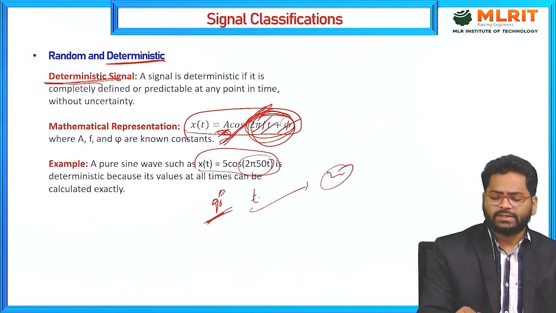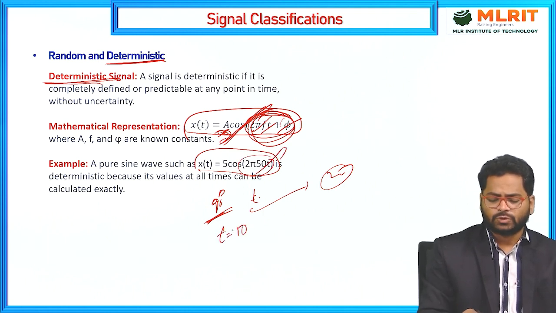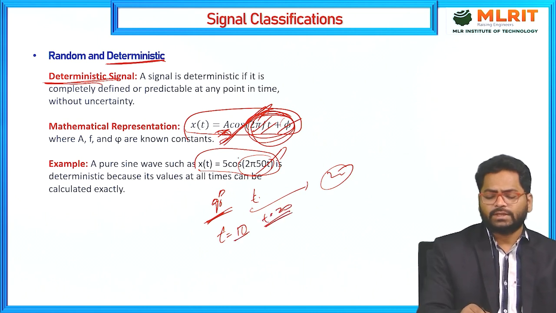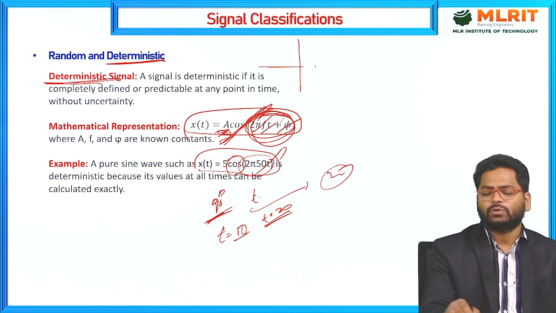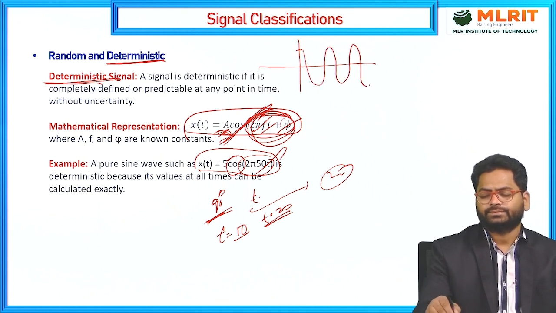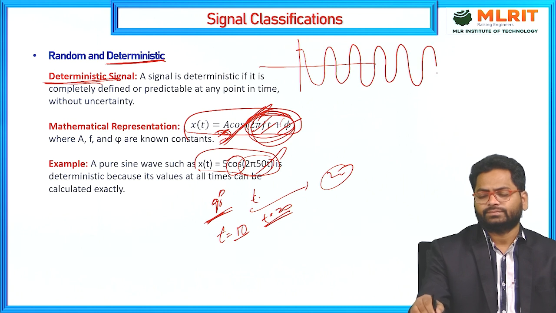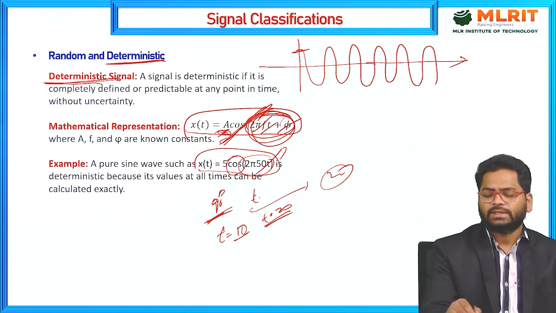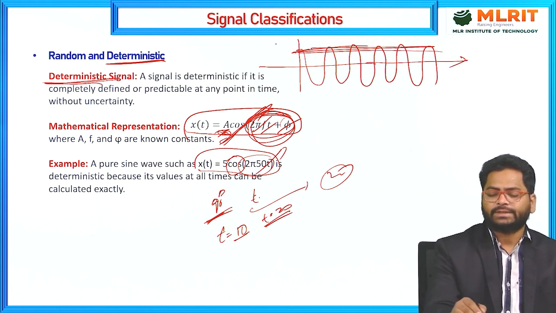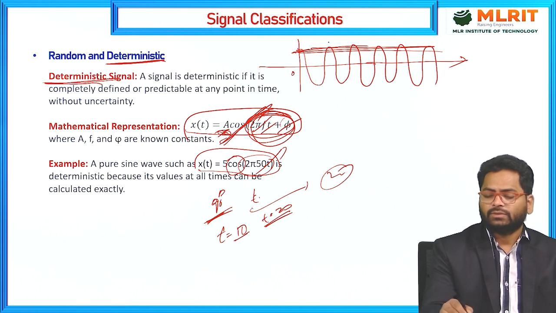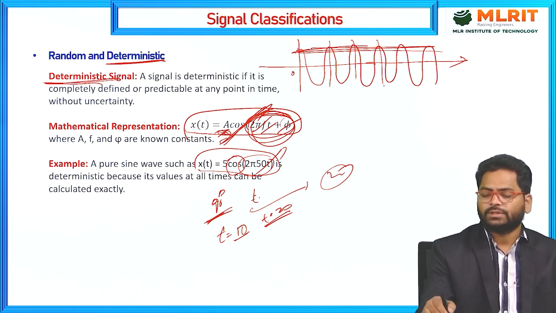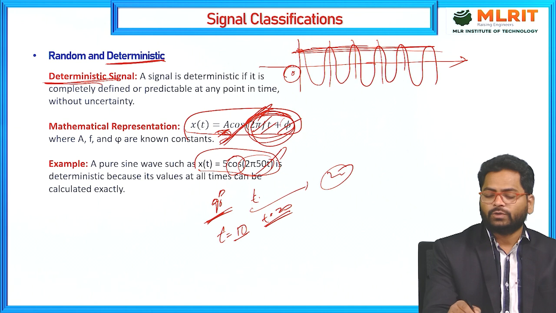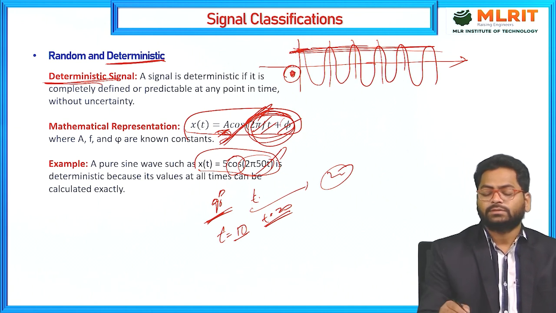You just vary the time t value, at t equals 10 and at t equals 20. Since it is a cos function, your cos function looks like this. These are the amplitudes at 0, and at this position, this position, this position. At t equals 0, your amplitude is 1.